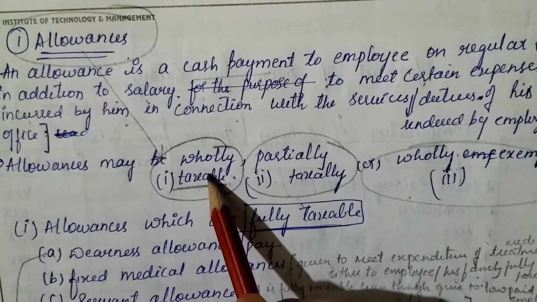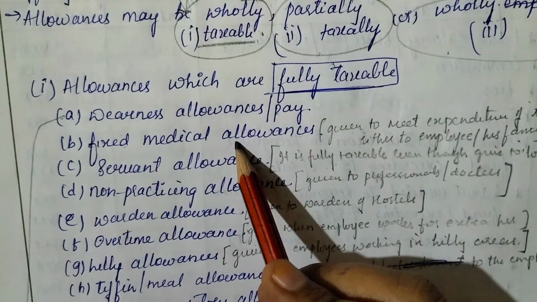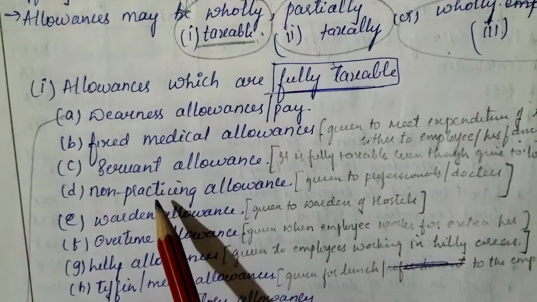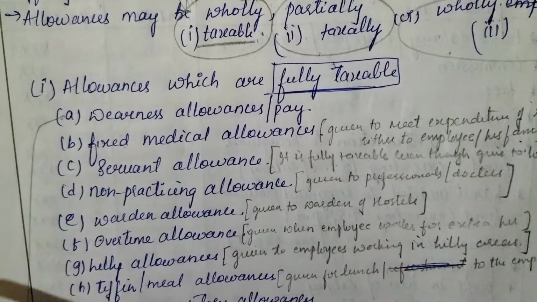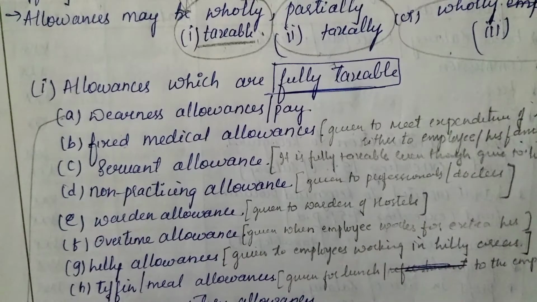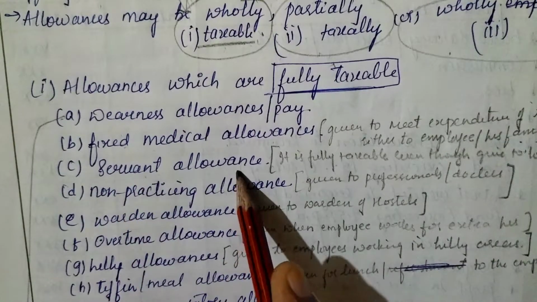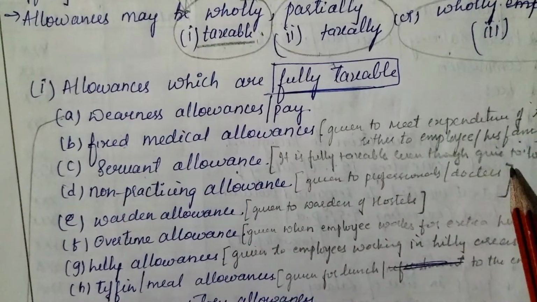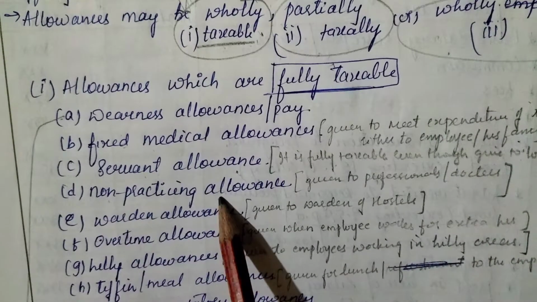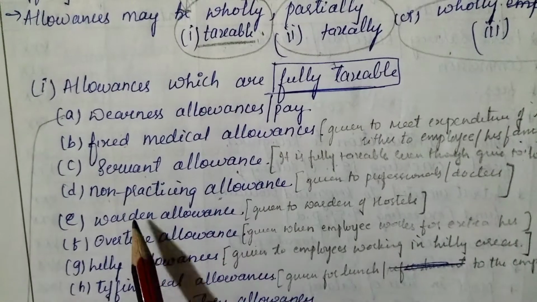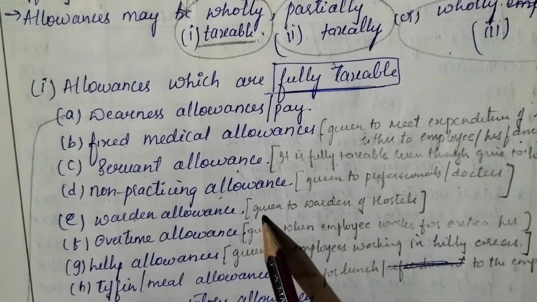Wholly taxable allowances: there are some like dearness allowance, fixed medical allowance, servant allowance. Fixed medical allowance means it is given to the employee to meet expenditure on medical treatment either for the employee or his family members. Next, servant allowance is fully taxable even though given to a low paid employee also. Non-practicing allowance, given to a doctor, is also fully taxable. Warden allowance, given to the warden of hostels, is fully taxable.